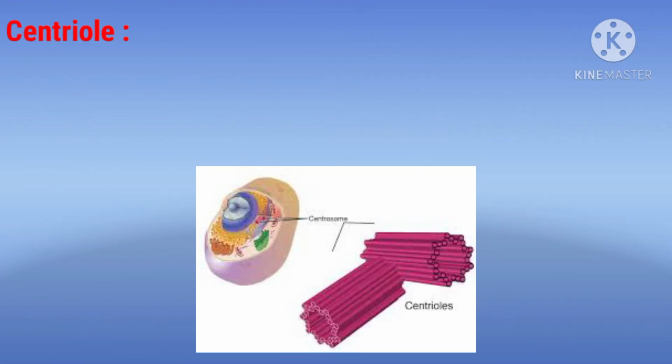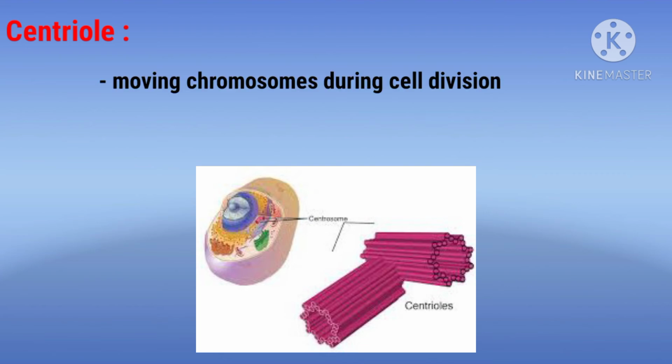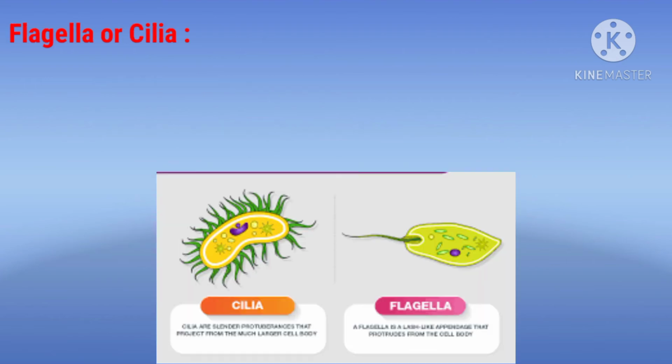Next is centriole. During cell division, the cell gets divided. During cell division, the centriole helps in the movement of the chromosomes. The centriole is absent in some plants.